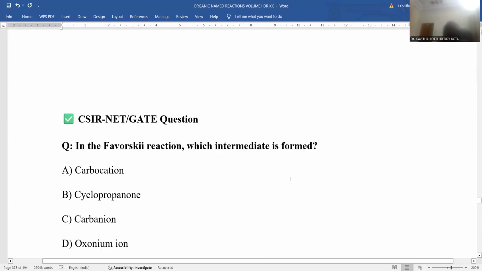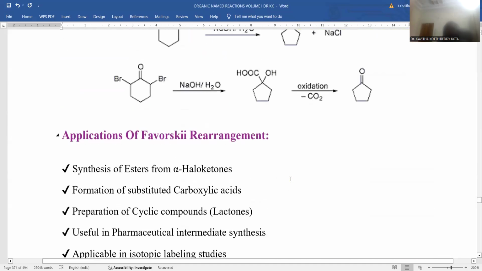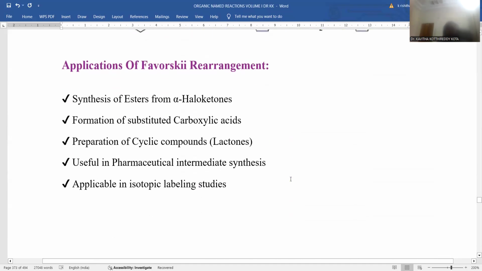Hopefully you enjoyed the session, and we went through the entire in-depth information related with the Favorskii reaction, and you got worthwhile information related with it, and possible examples with that, and the mechanism which gives rise to the final product, how the reaction proceeds, and what kind of conditions are very important to fulfill in order to operate this Favorskii reaction, and what applications you noticed, and how examination-perspective study about the Favorskii reaction is possible. The entire study is provided.